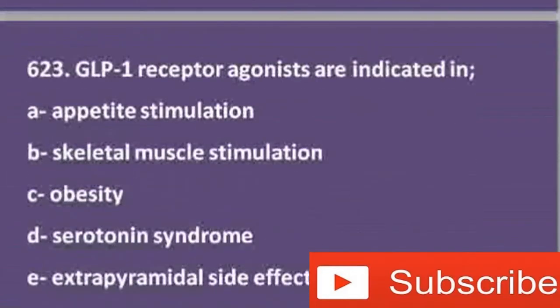GLP-1 receptor agonists are indicated in: appetite stimulation, skeletal muscle stimulation, obesity, serotonin syndrome, extrapyramidal side effects management. Actually, the question asks about the indication of GLP-1 receptor agonists. GLP stands for glucagon-like peptide 1, and GLP-1 receptor agonists are indicated in weight reduction, that is, in obesity. So C is the correct option here.